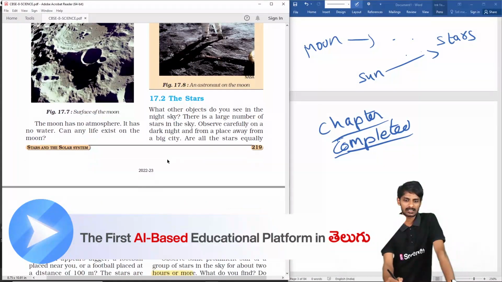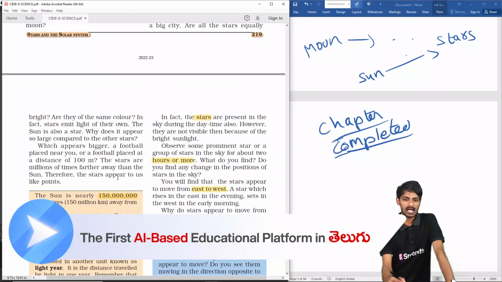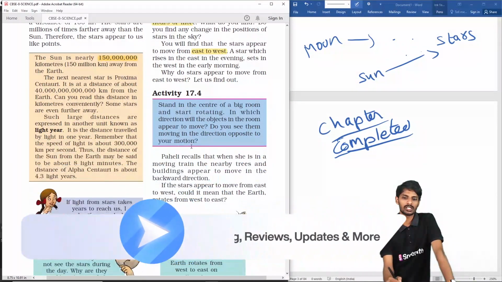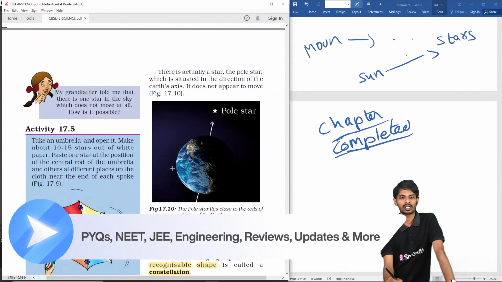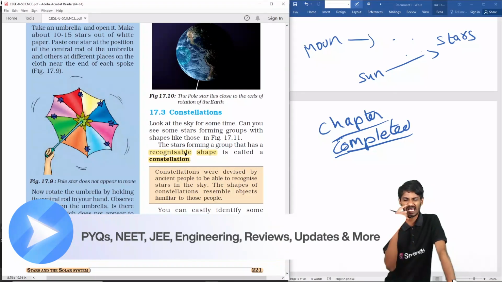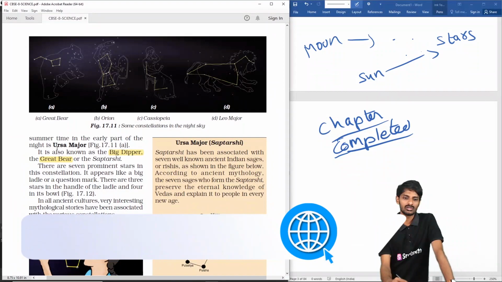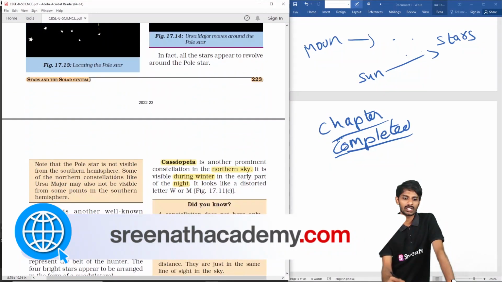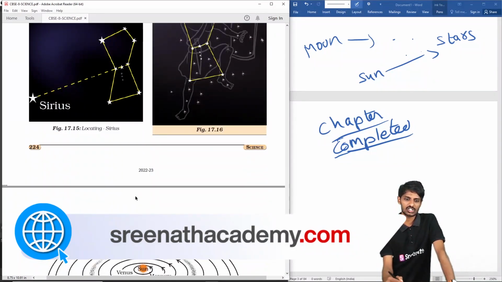Stars are bright objects at very long distances. They appear to move from east to west, but actually they are not moving, we are the ones moving. And the pole star appears not moving. Constellations are groups of stars with specific shapes. Ursa Major is one constellation, Orion is another constellation, and Cassiopeia is another.